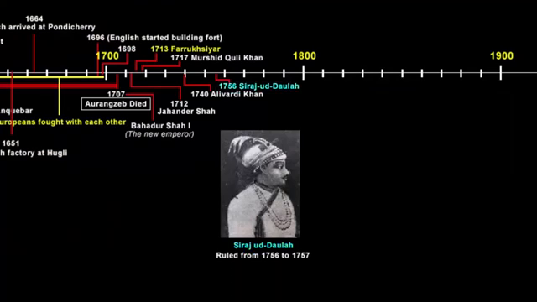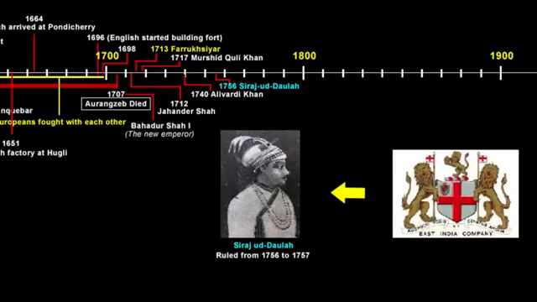Now Siraj-ud-Daulah became the Nawab of Bengal. As I've said earlier, he was a strong ruler just like Alivardi Khan. Plus, he also did not like how the company was doing duty-free trade and humiliating the Nawab's administration. So overall he was angry and wanted to be strict with the company. Now this worried the company because the company always wanted a puppet ruler who would willingly give trade concessions and other privileges to the company.